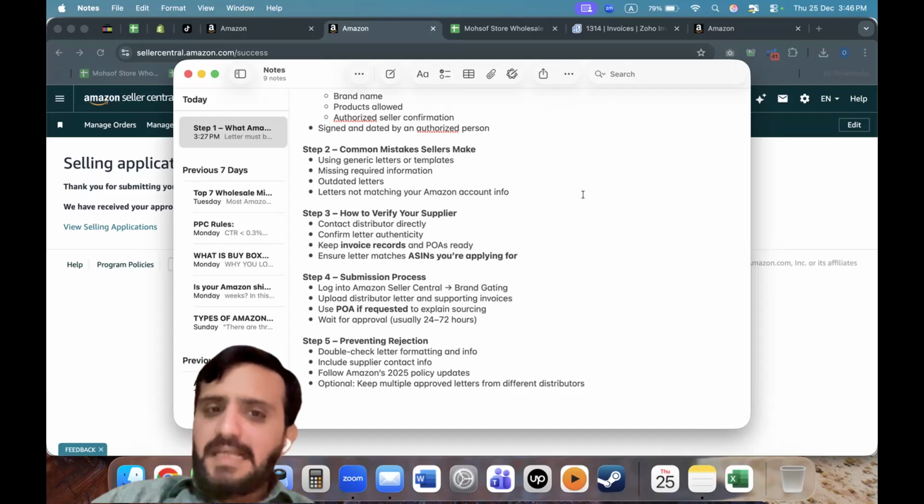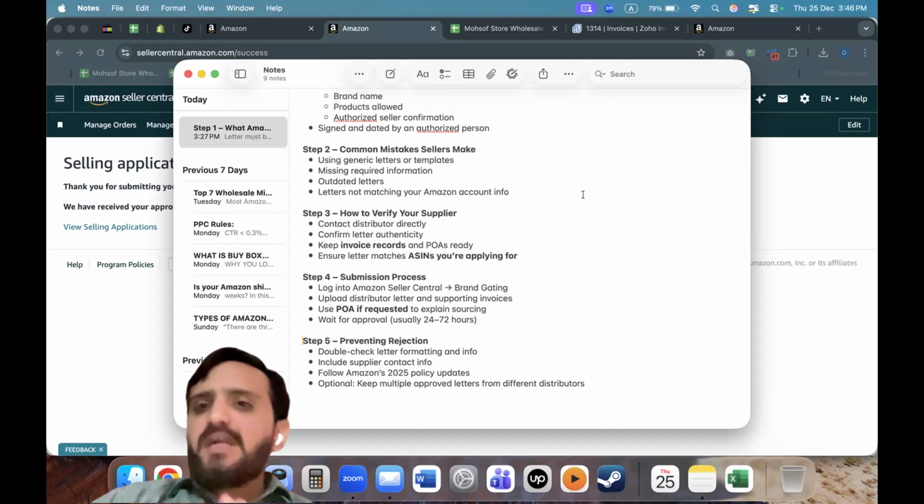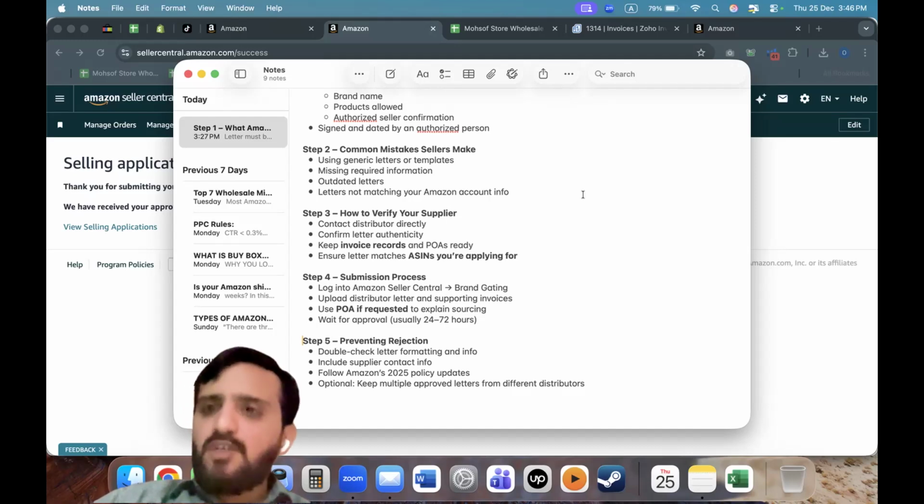So how do you verify your supplier? Contact your distributor directly and just ask him for the letter of authorization. If he does not have it, then it means he's not authorized to sell that brand. Keep invoice records and POs always ready. Ensure the letter matches the ASIN you are applying to.